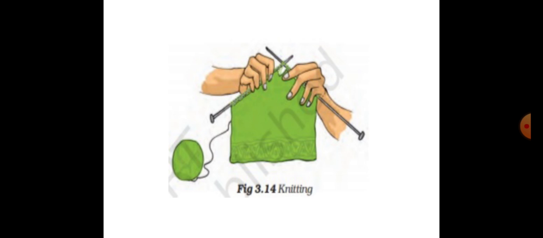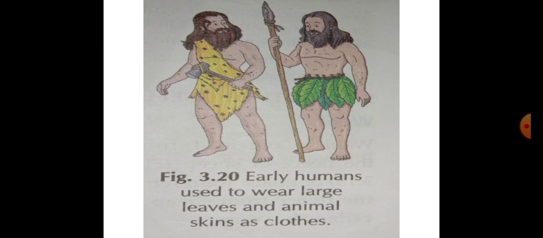Next we are going to learn knitting. In knitting, a single yarn is used to make a piece of fabric. Students, you must have seen a lady knitting a sweater, as you can see in the figure, or a muffler with the help of two knitting needles. It is done by hand using knitting needles, but nowadays machines are also used for knitting.